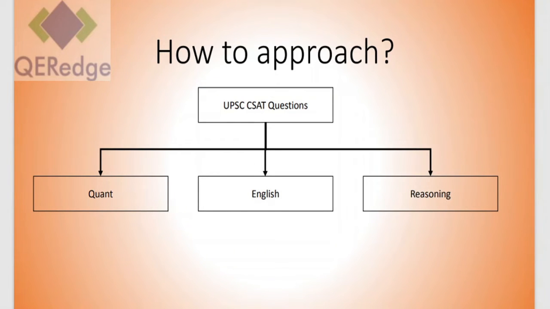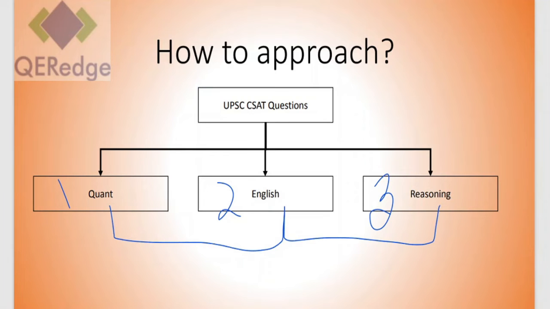As we told you, the syllabus was quite detailed by the UPSC, but there are majorly three portions of the CSAT questions. The first one is quant, the second one is English, mostly comprehension, and the third one is reasoning. So basically, the 80 questions consist of these three portions in about equal proportion, maybe English comprehension around 20 questions and quant and reasoning 30 questions, depending on the paper setup. But if you cater to all these three, you will definitely ace the exam.